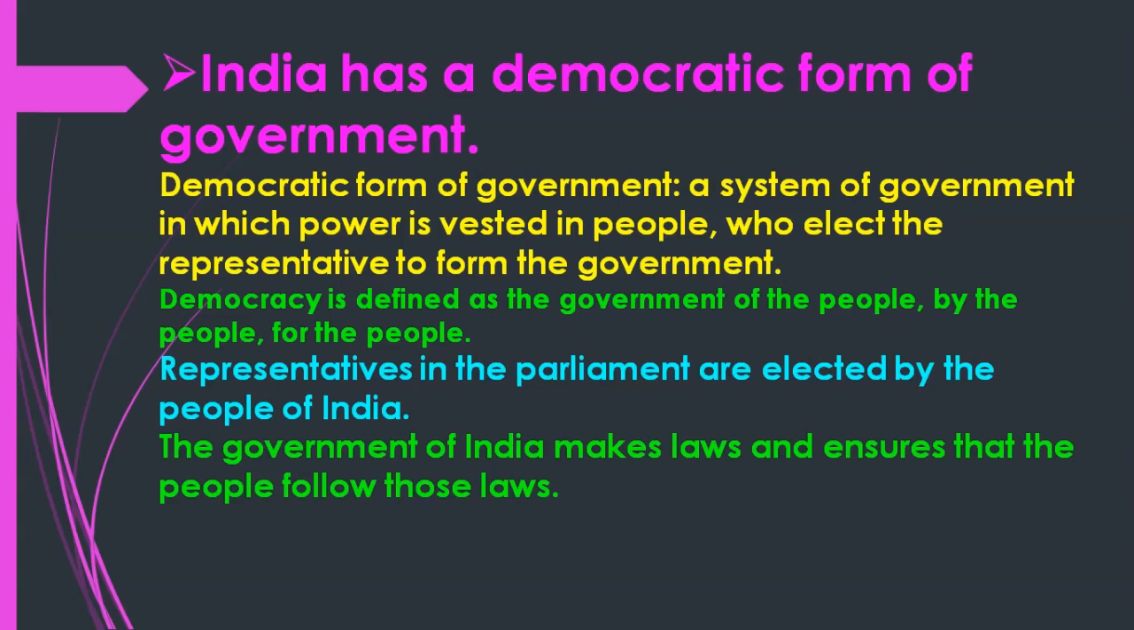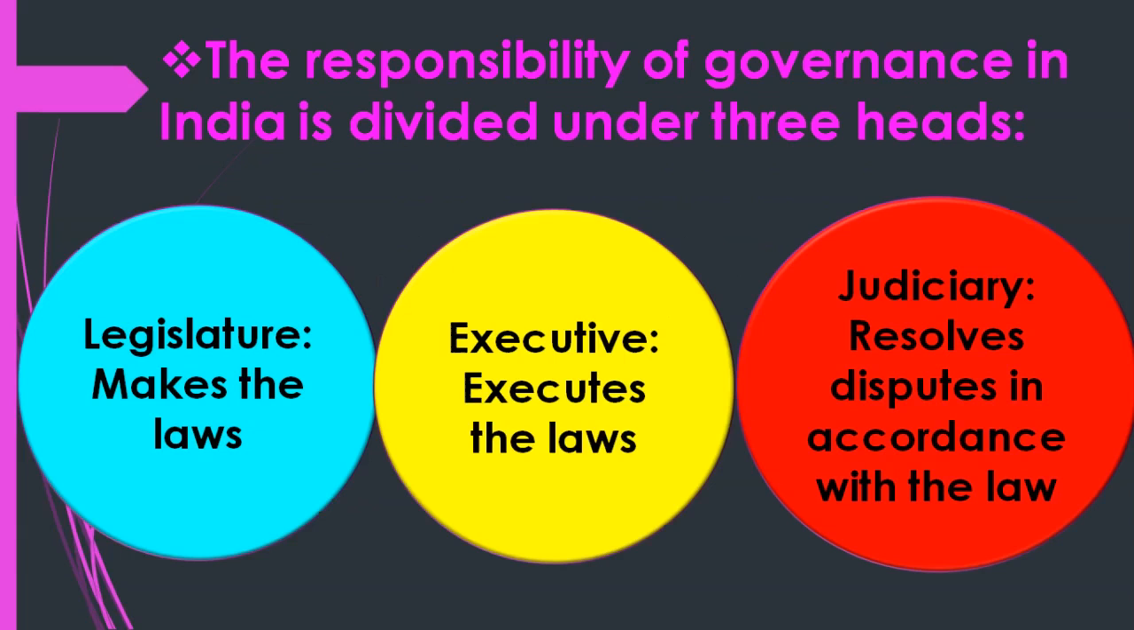Democracy means power is in the hands of people. People can elect their leader, a representative. In place of representative, they can write leaders. Okay, so representatives in the parliament are elected by the people of India. The government of India makes laws and ensures that the people follow those laws. So which people will elect that form of government? So government makes a law for the full country.